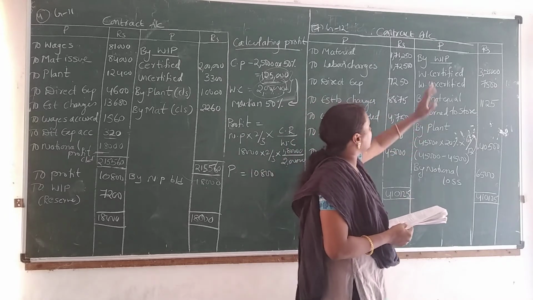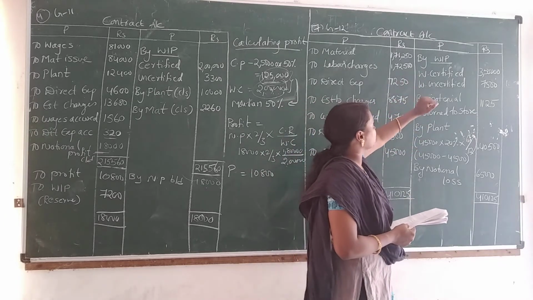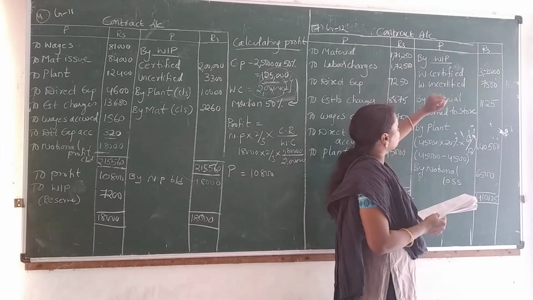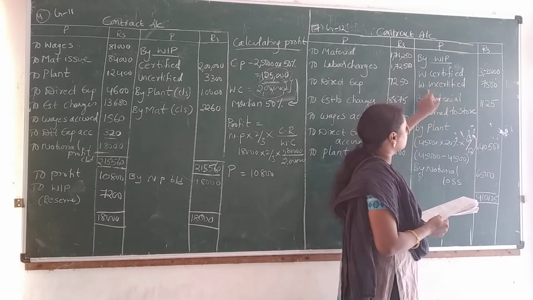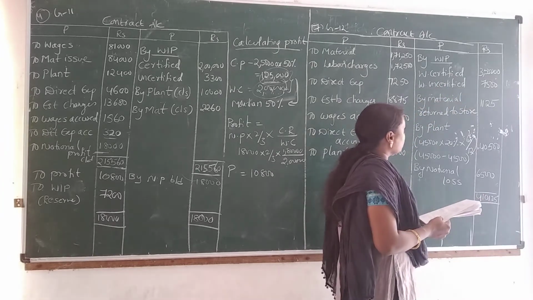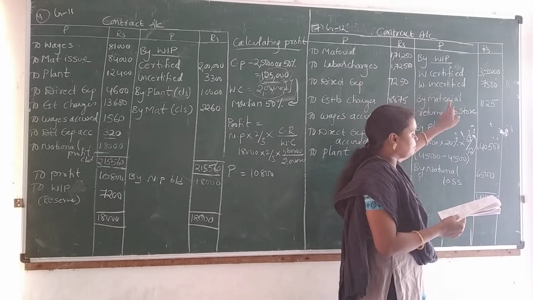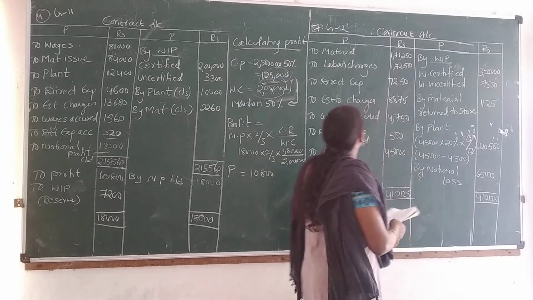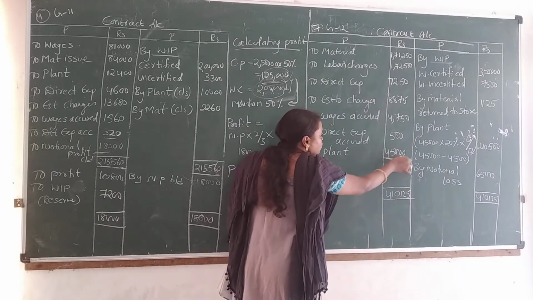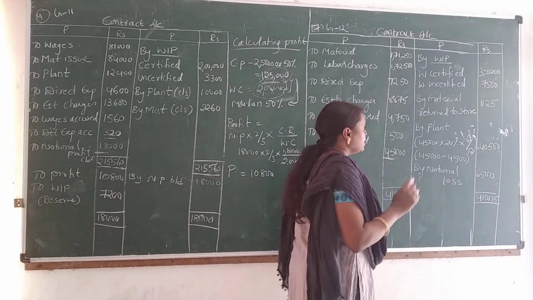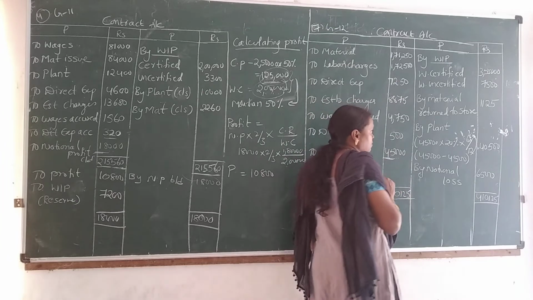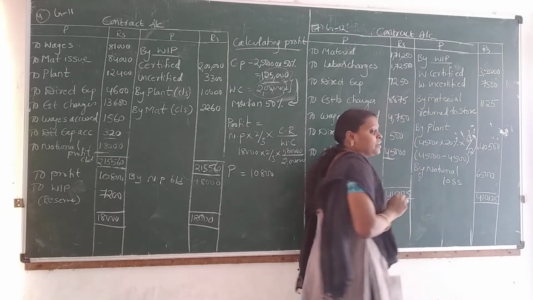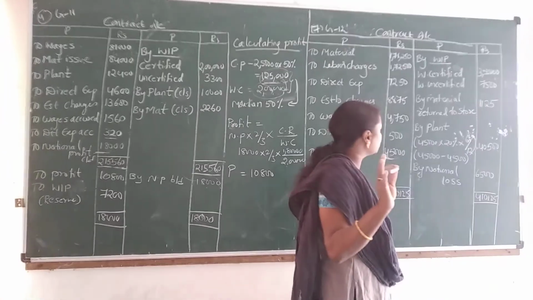Next, coming to the credit side, work in progress, work certified. The work certified is 3,50,000. Work uncertified 7,500. Materials returned to stores 1,125. Plant: the opening value is 45,000. Here it has given depreciation 20% per annum, but the contract is incomplete, they have done only up to June.